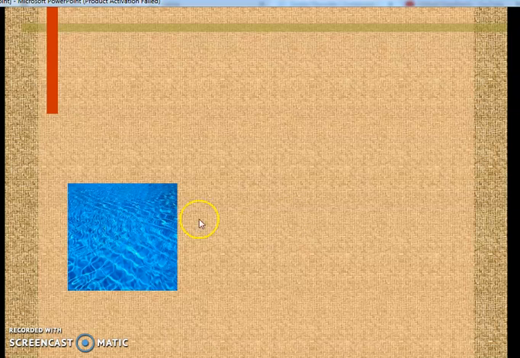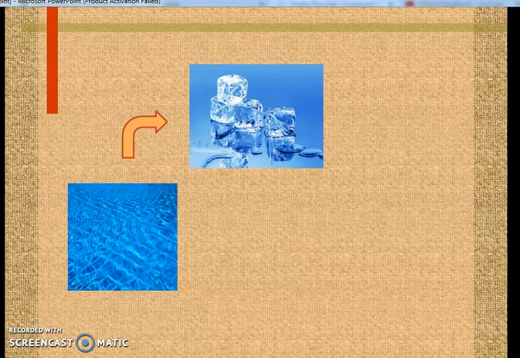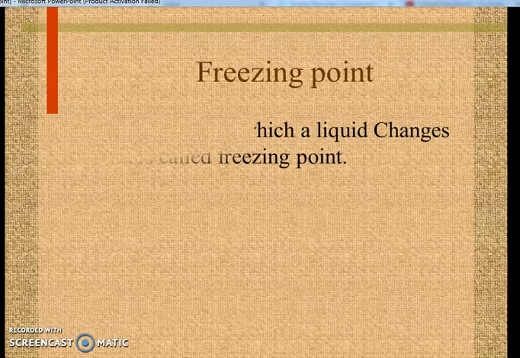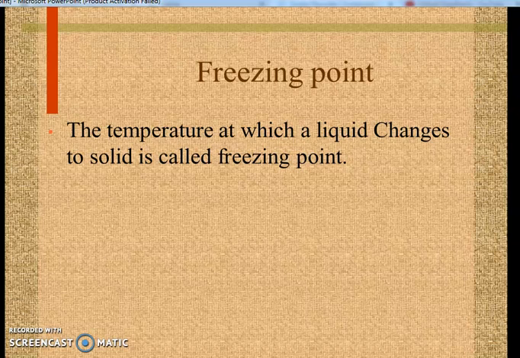Here you can see water. It is in the liquid state and it gets converted into ice, which is a solid phase. And in our last lesson, we learned that when the liquid changes to solid, it is called freezing. Now, the temperature at which the liquid will change to solid, that temperature is called freezing point. So the temperature at which a liquid changes to solid is called freezing point.